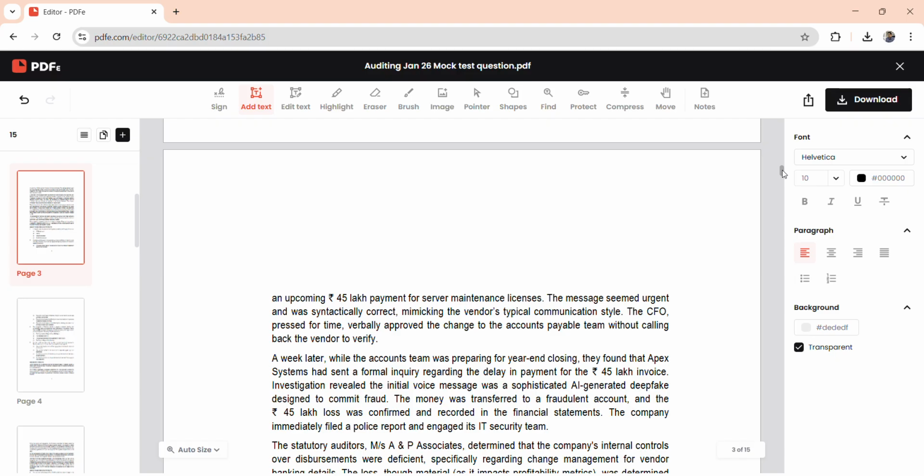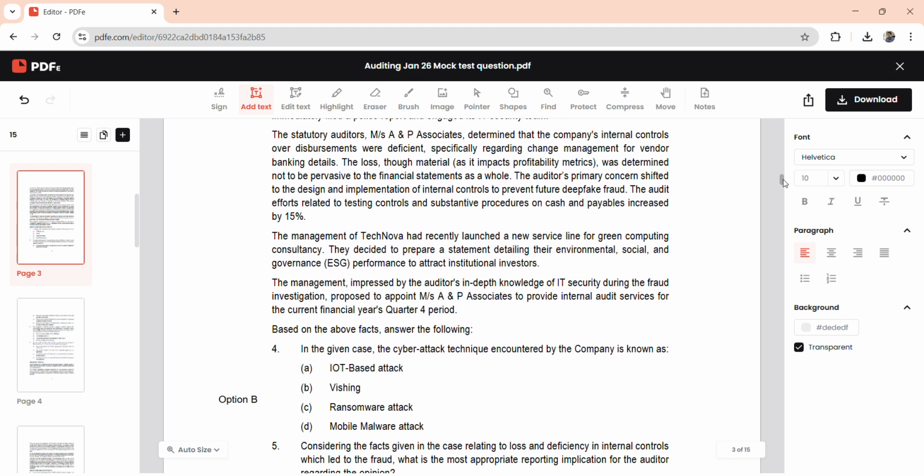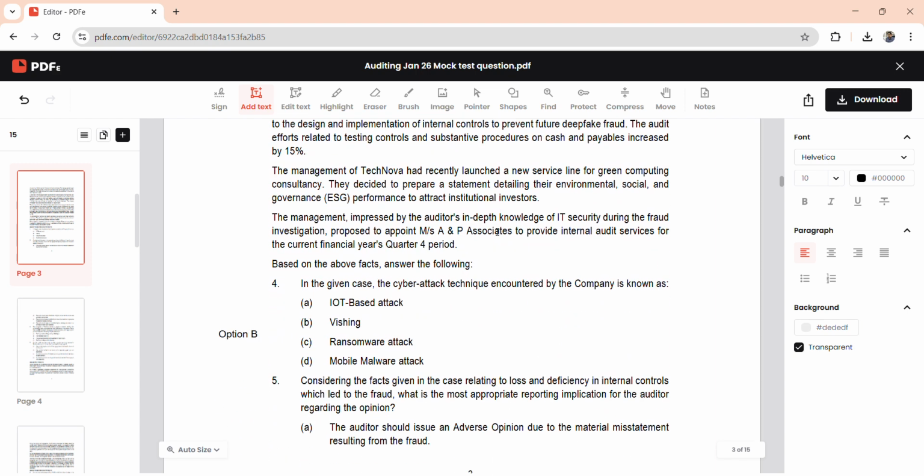So what kind of fraud is this? That is the main question. So let's quickly check out what the options are and what is the correct answer. In the given case, what is the cyber attack technique encountered by the company? Everything is being done using voice. So is it IoT based, or ransomware, mobile malware, or phishing? Any fraud that is done through voice mails or voice text is called phishing. I repeat, the answer is B. Phishing is the correct answer.